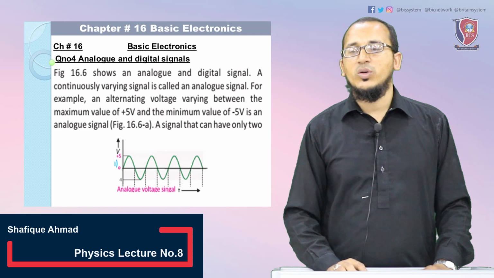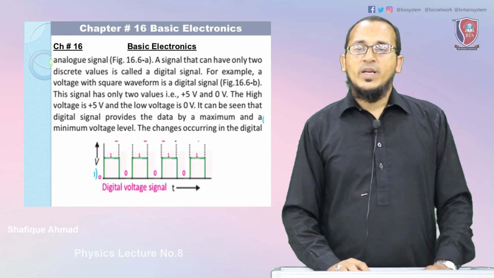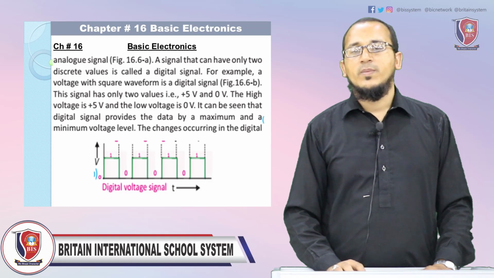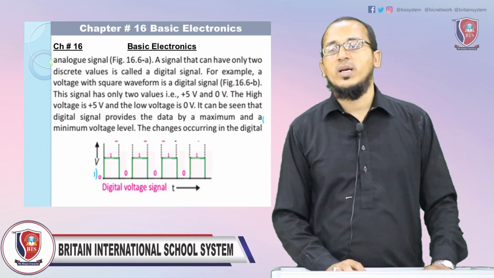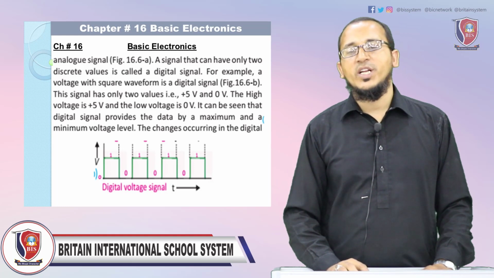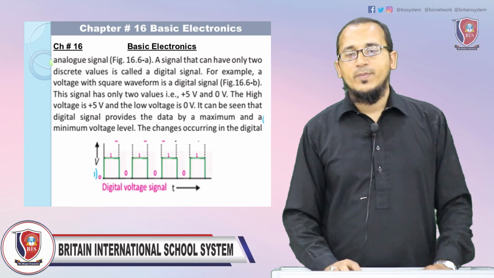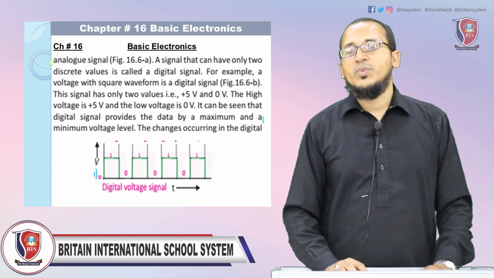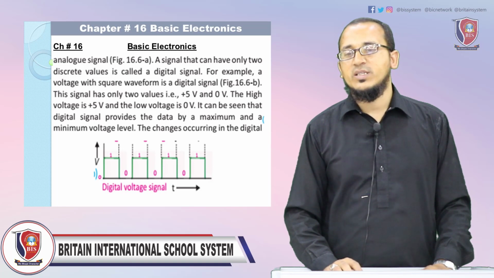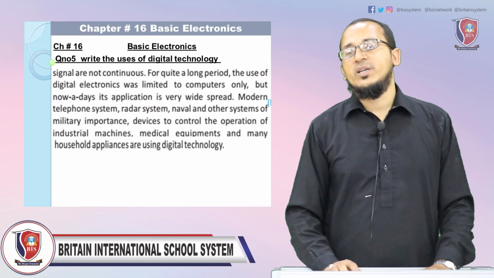A signal that has only two discrete values is called a digital signal. For example, a voltage with square waveform is a digital signal. This signal has only two values, for example positive 5 volt and 0 volt. Then the high voltage is 5 volt and the low voltage is 0 volt. It can be seen that the digital signal provides the data by maximum and minimum voltage levels. The changes occurring in the digital signal show the digital data.